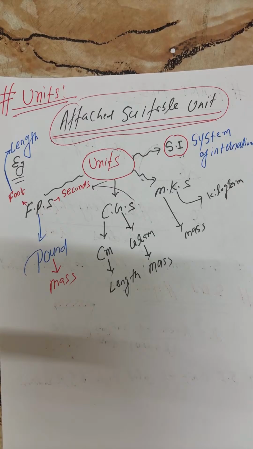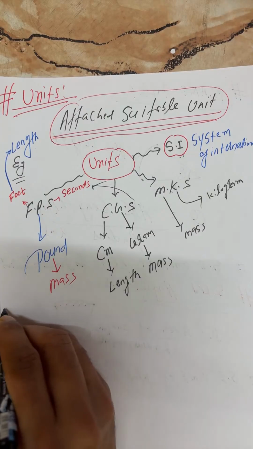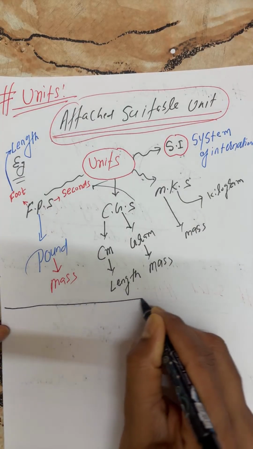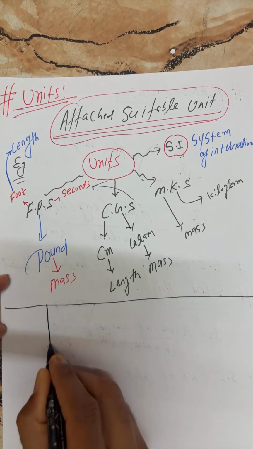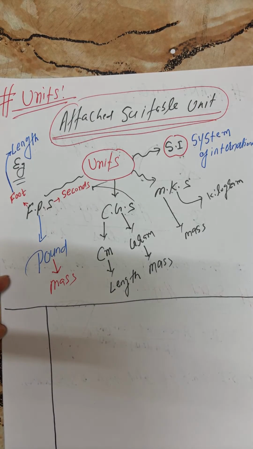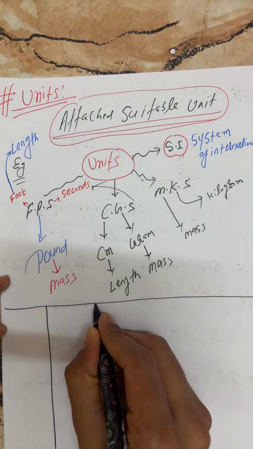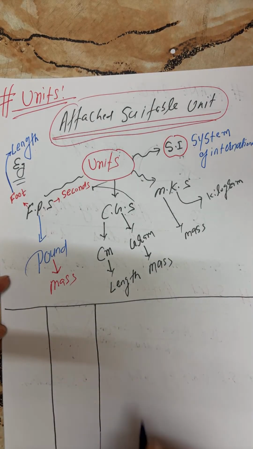Now students, just make one table here. This table will help you to do questions based on dimensional formula, so we must remember this table. It's highly required. Have a look, everyone. First you can write one column: quantity. Then CGS unit.